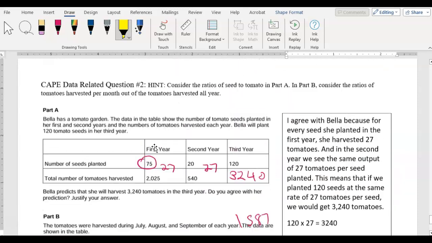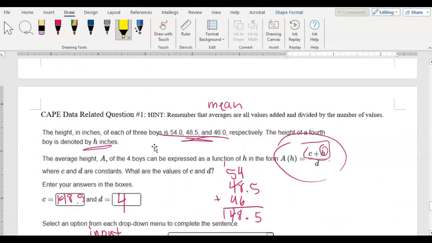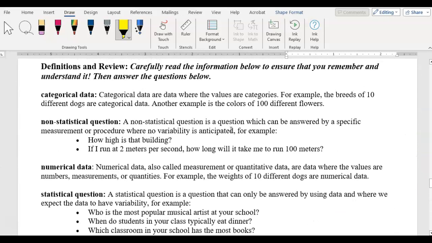Okay? All right. Your code word for today is heirloom. Heirloom is a type of tomato, okay? Heirloom tomatoes. So heirloom is your code word for today. I'm now going to create a separate video that's going to go over the first and second questions of the PARCC released items that you have in your packet.